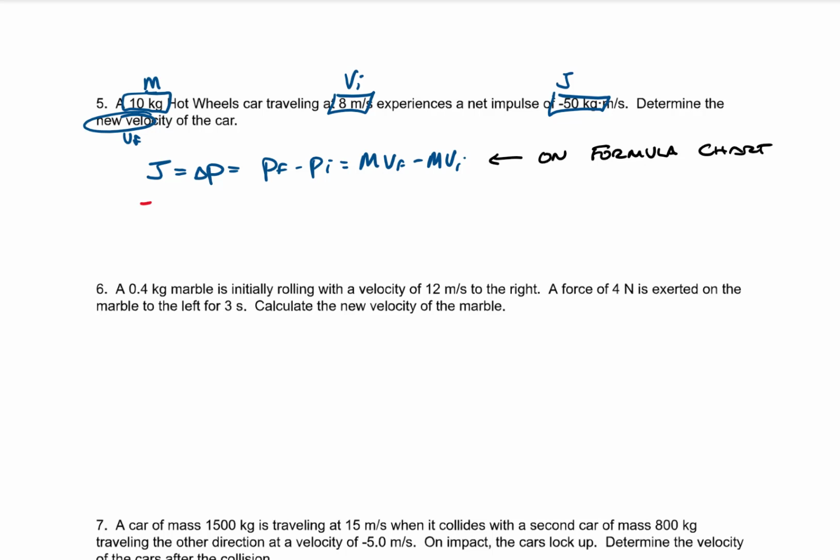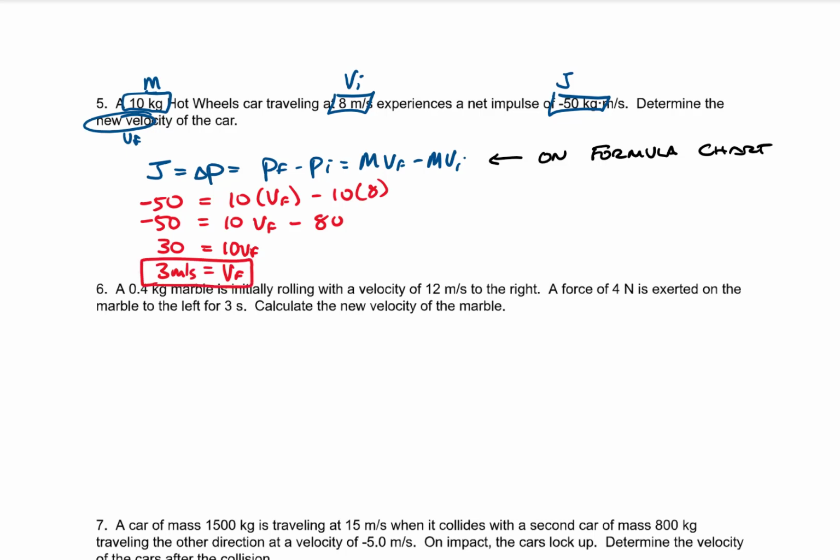Here we have an object, one single object, that's going to experience a force acting on it. So that impulse is negative 50, and that equals mv final, so 10 times v final minus 10, the mass, times v initial, 8. So negative 50 is equal to 10 v final minus 80. So if we move that 80 over, we get 30 is equal to 10 v final. So v final is equal to 3 meters per second.